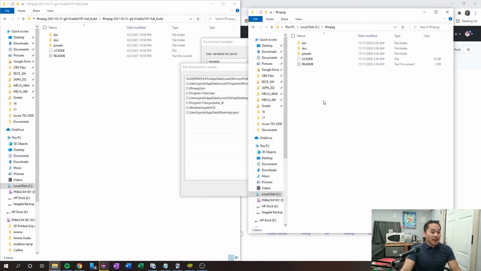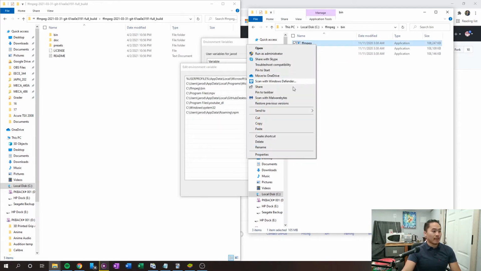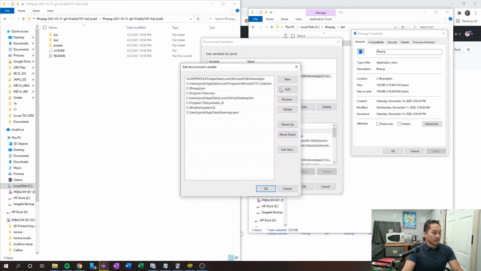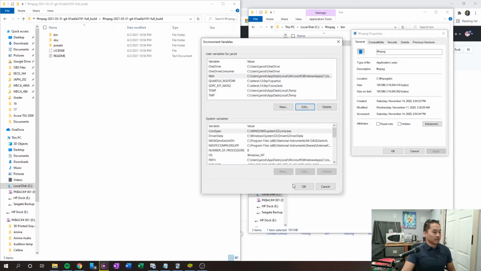If you did not, what you need to do is go into your bin folder, then right click FFmpeg, go to properties, copy this location, click new, and then paste it into here. I have one already, so I'm going to delete that, and what you should see is this right here. That's the important part. Okay, so we're done with that.